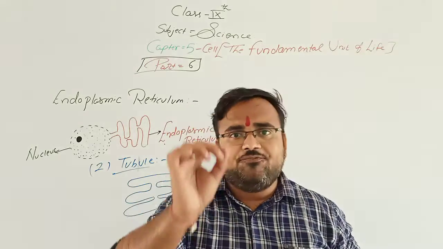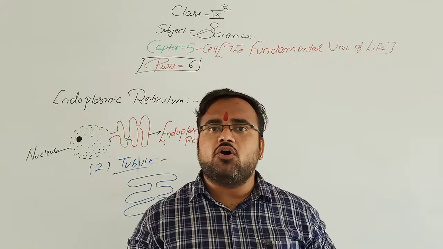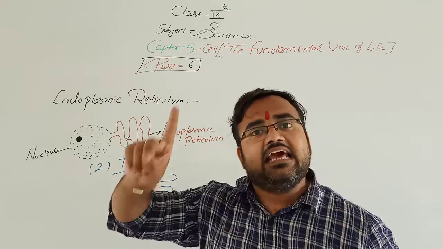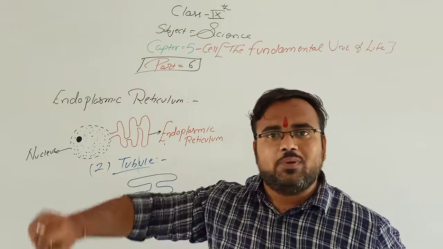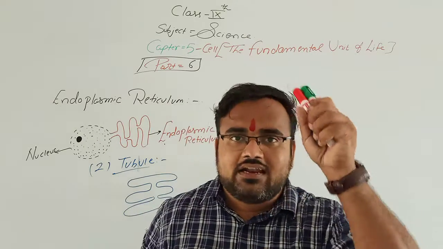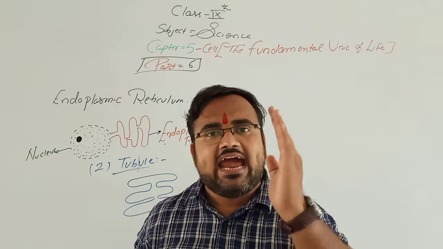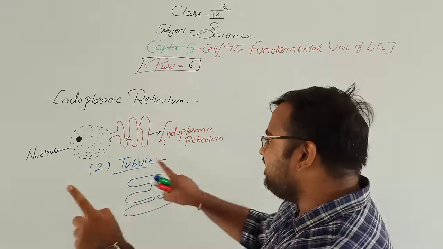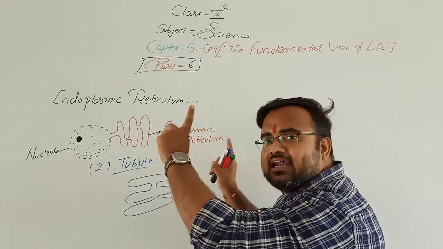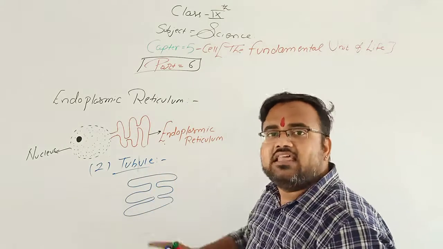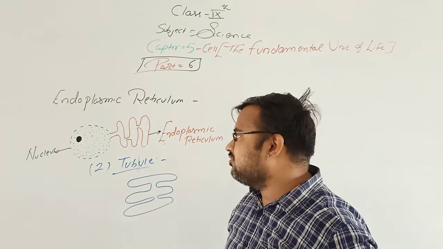If the ribosomes are present on the cistern, then it is rough endoplasmic reticulum. By mistake we wrote smooth endoplasmic reticulum. Here the ribosomes are not present, therefore it is smooth endoplasmic reticulum. This is a type of smooth endoplasmic reticulum.